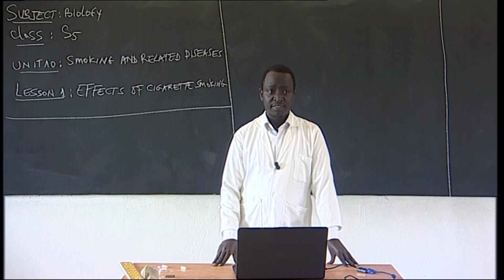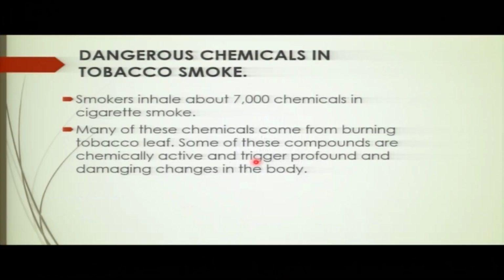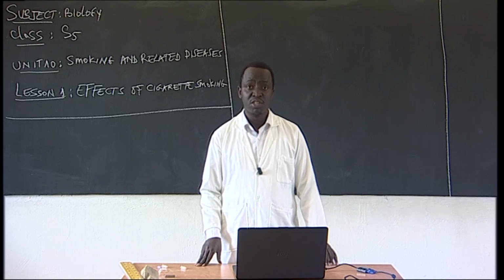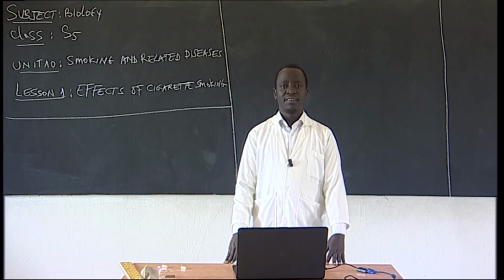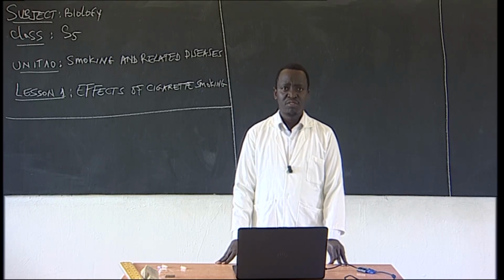There are about 7,000 chemicals in cigarette smoke, you see? In cigarette smoke, there are about 7,000 of what? Of chemicals. And most of them, they are what? They are harmful. You see? 7,000 chemicals in the tobacco smoke. You see, my friend, it is very dangerous to smoke.